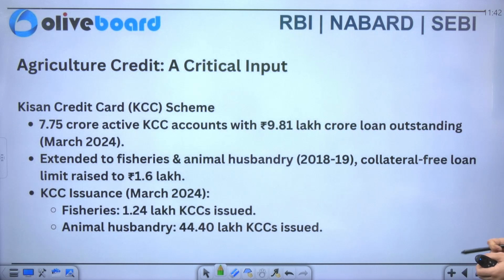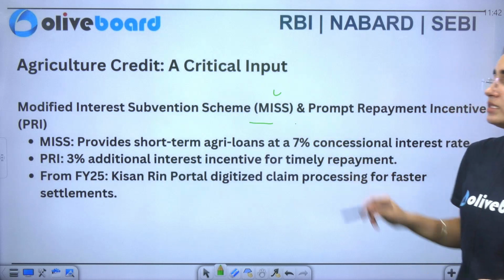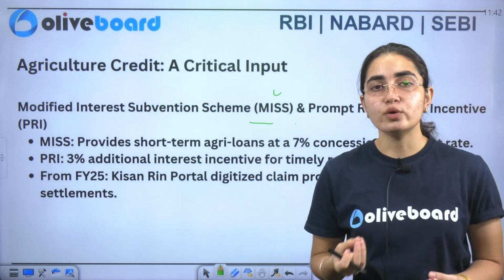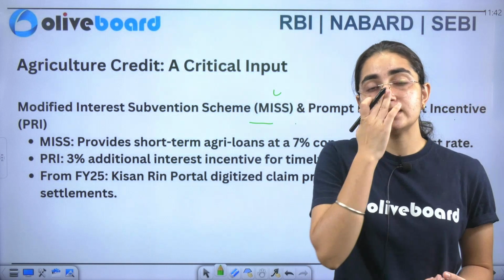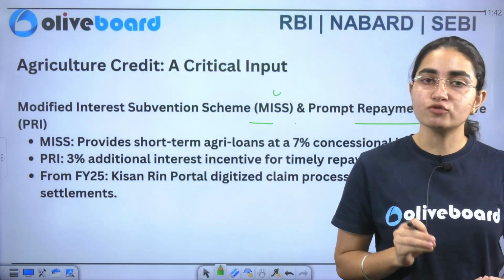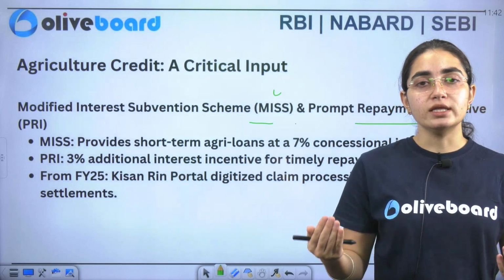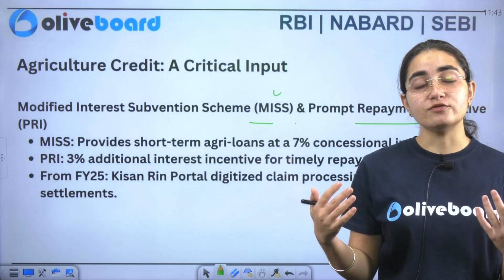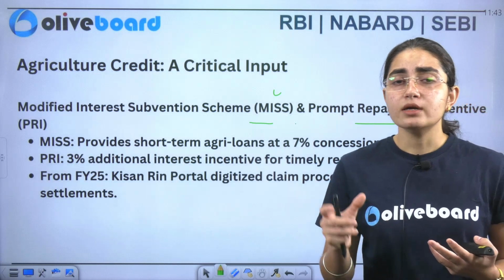Okay, now you have the Kisan Credit Card scheme. So you can see the data here. I've already told you that it gives collateral-free loans, and you can see the rest of the data associated with it. Now you have the Modified Interest Subvention Scheme, which ensures that you are provided a loan at a very low interest rate. And with that you have the Prompt Repayment Incentive, which is PRI. PRI says that if you make timely repayment of your loan, you will get further subsidy, specifically an incentive on the interest rate that you get.